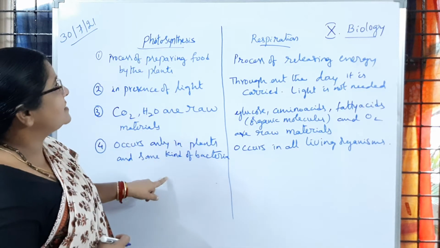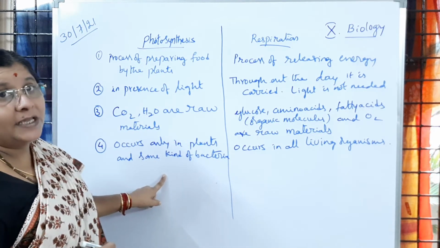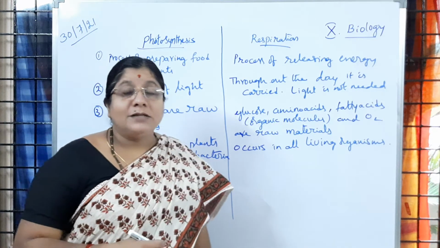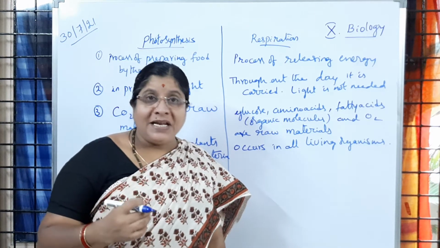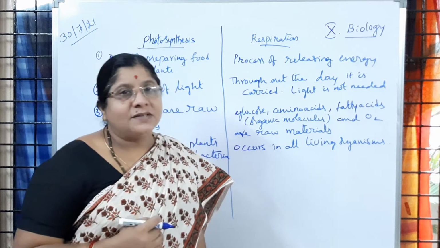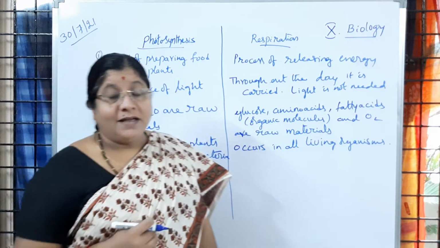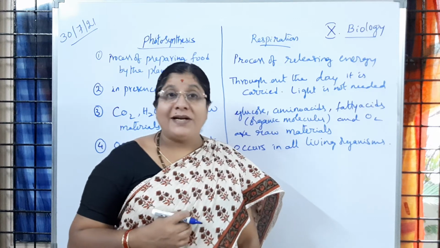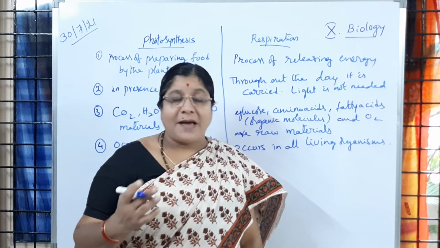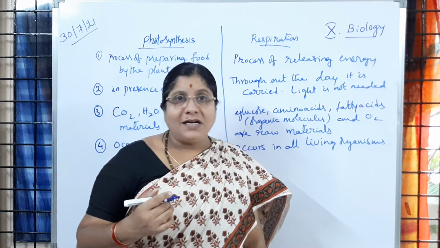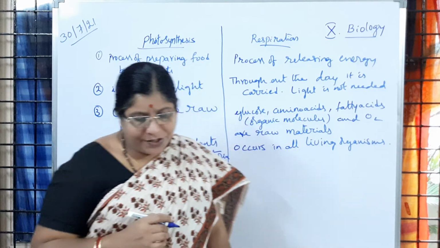In which part is the process of photosynthesis going to happen? You know that the process of photosynthesis is happening in the chloroplast of the cell, is it not? Whereas respiration is going to be carried out in mitochondria. Cellular respiration is going to happen in mitochondria. Like that you learnt or not? So that difference also you can write.